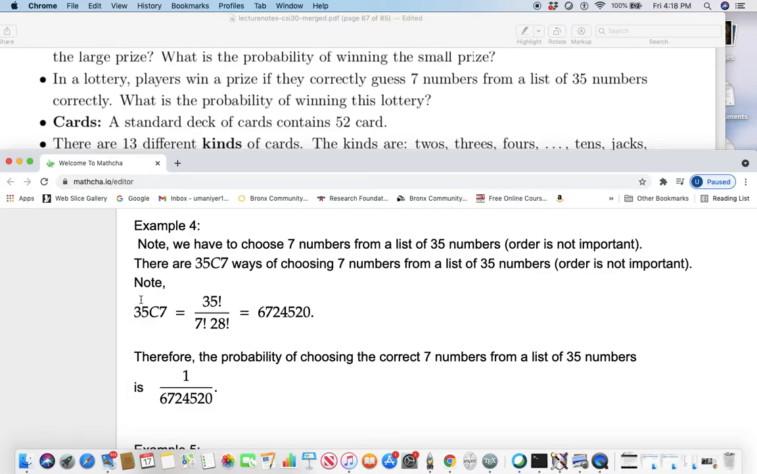35 choose 7 is 35 factorial over 7 factorial times 28 factorial. When you calculate, you get this particular number. Now, the probability of choosing the correct 7 numbers: you have to have only one correct choice, one correct collection of 7 numbers, right? So it is 1 over all these possibilities.